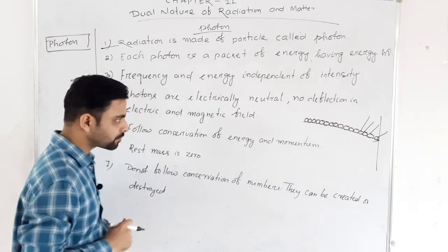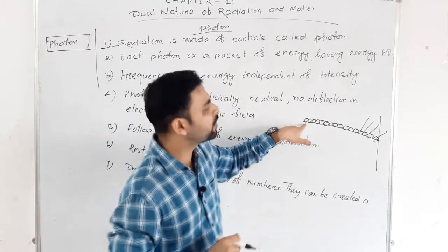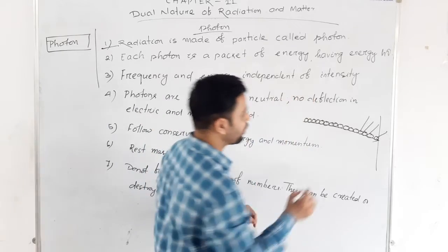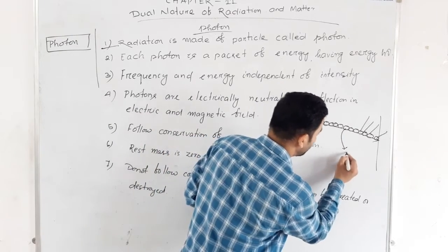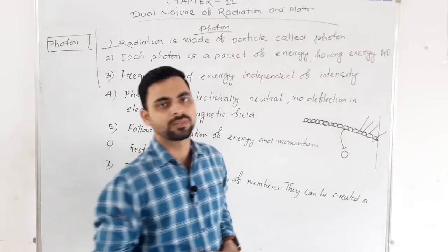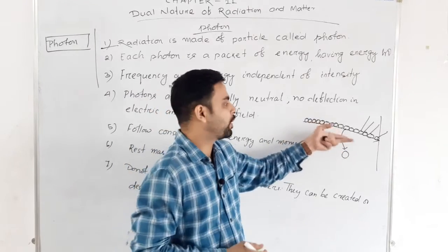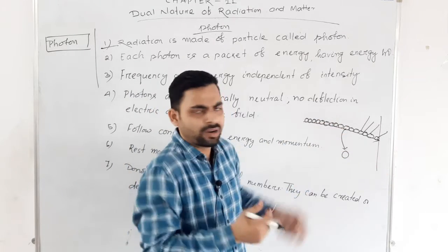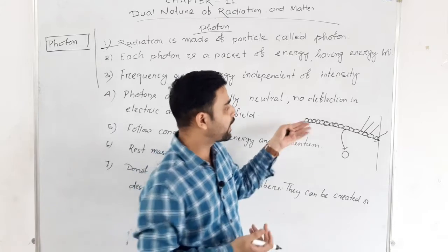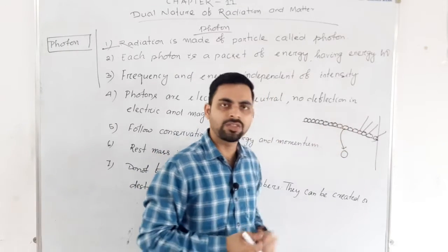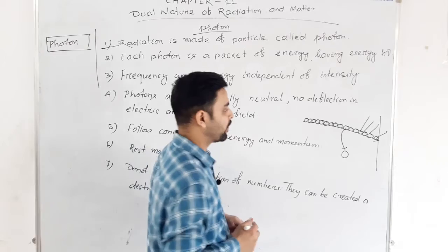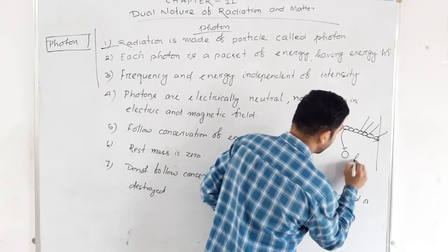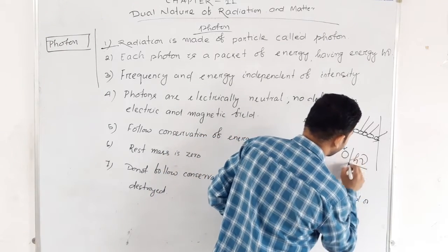Second thing, what is the energy of each photon? If I consider this one photon, what will be the energy of this photon? They are moving. They are moving means they have some energy. Without energy they can't move, na? So as they are moving, they have certain energy. What is the energy? How much energy do they have? The energy of each photon equals h into nu.